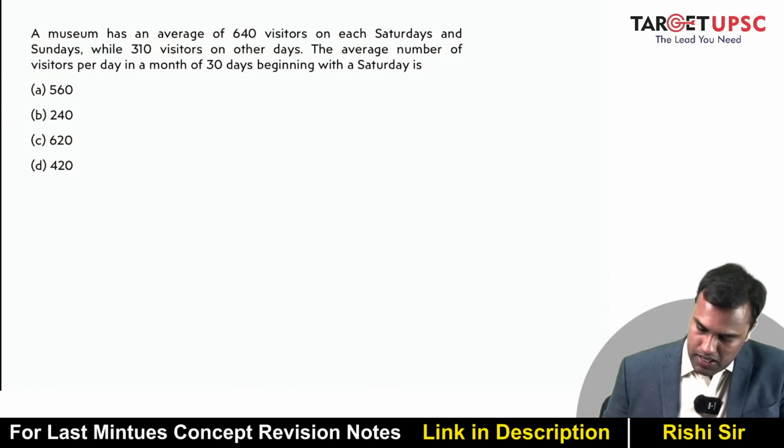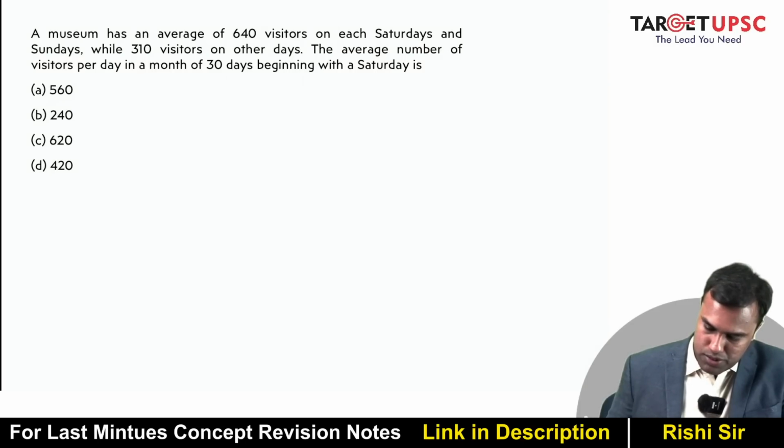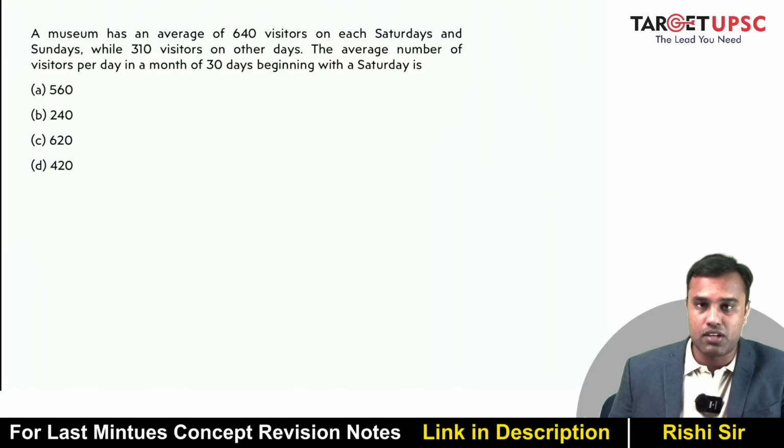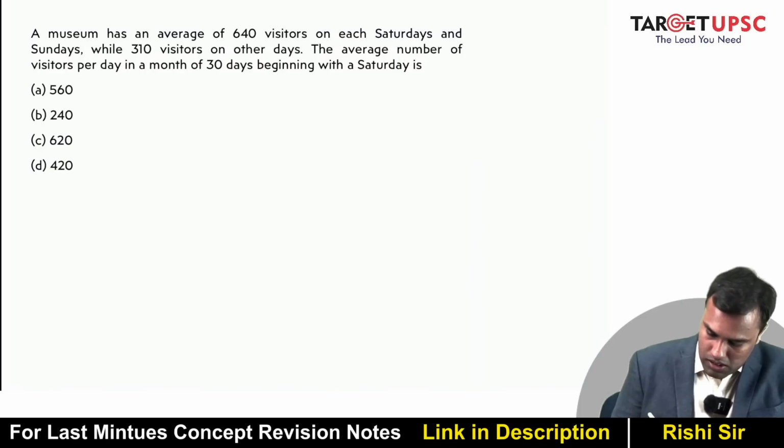A museum has an average of 640 visitors on each Saturday and Sunday, while 300 visitors on the other days. The average number of visitors per day in a month of 30 days beginning with a Saturday is? So how many Saturdays will be there?